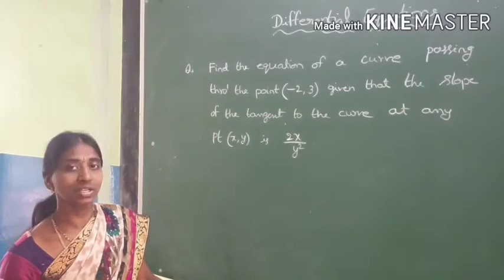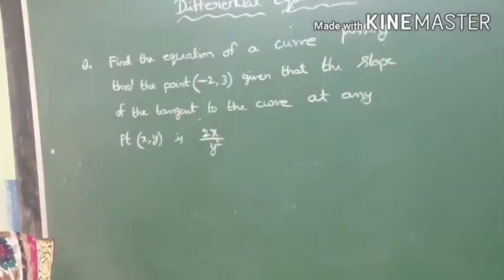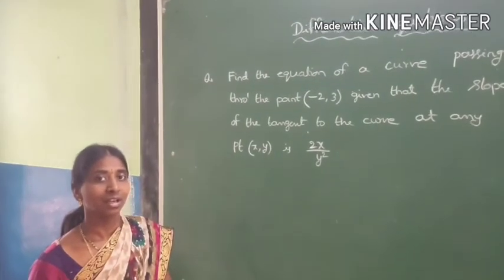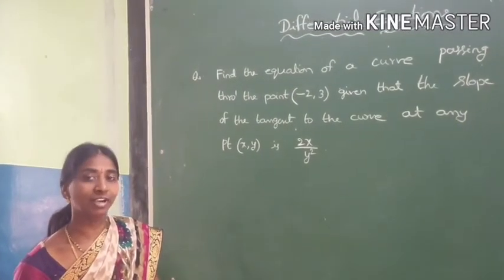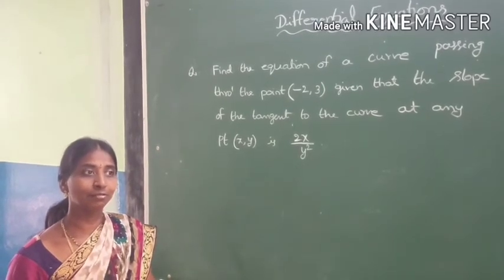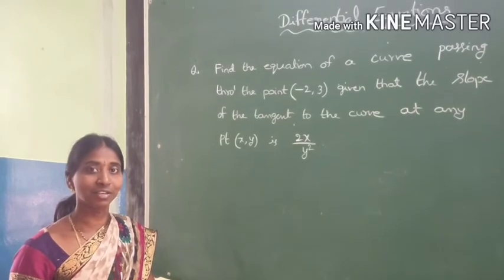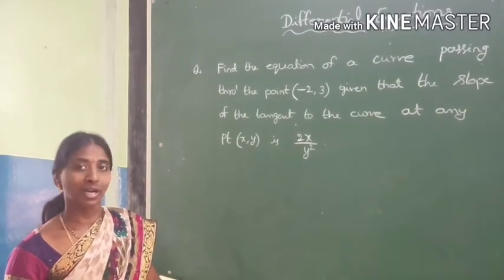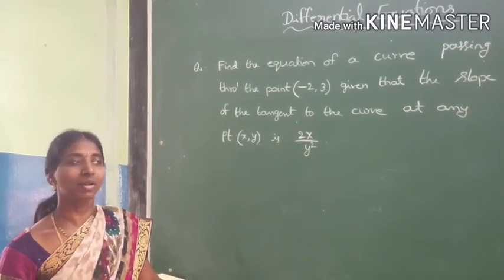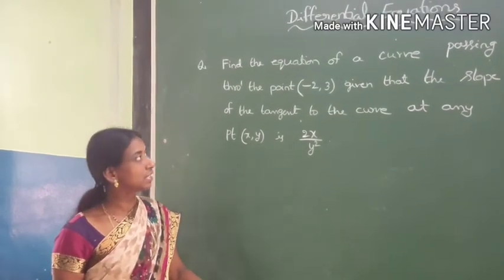If you see the question, you may think, will it come under differential equation or not? Why? Because here you are not finding any dy by dx. We have a tendency, if there is dy by dx in the question, yes, it is a differential equation. But since it is a verbal problem, it looks like that for you. It comes under differential equation.